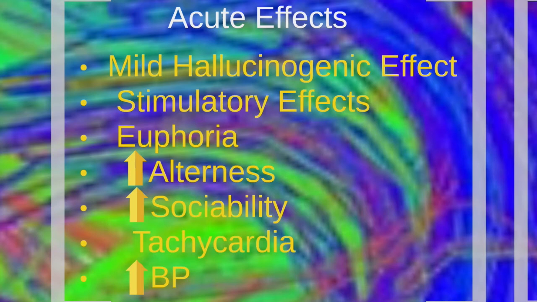Euphoria, which is mediated by serotonin, is also involved in increased alertness and increased sociability. These are similar effects to amphetamine, which we know is an ADHD medication. There's also tachycardia, or increased heart rate, and hypertension, which is mediated by the activation of the sympathetic nervous system.